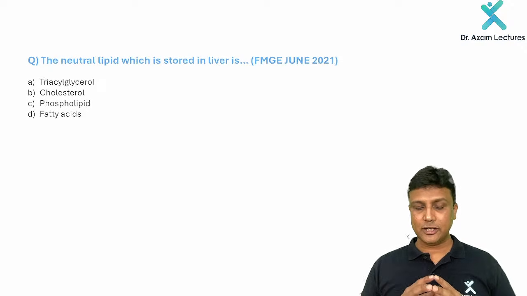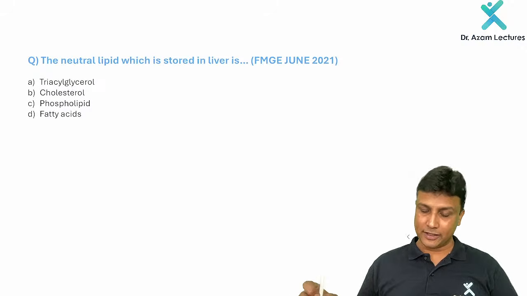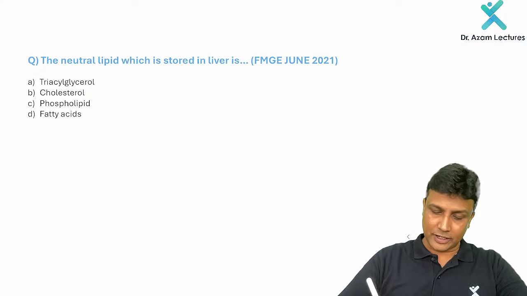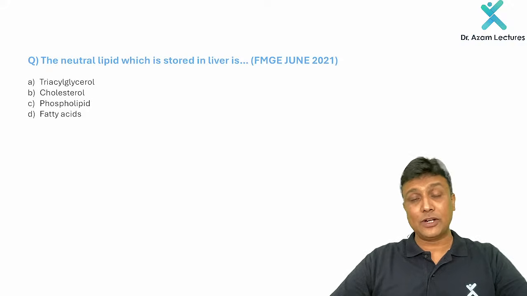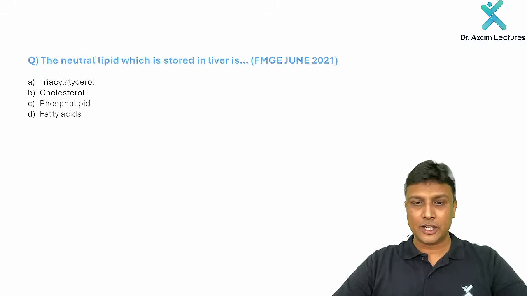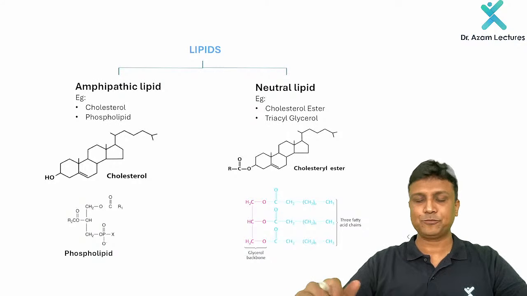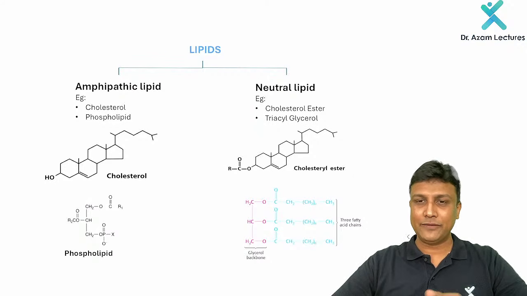Now the first question here: what is the neutral lipid which is stored in the liver? The options given here are triacylglycerol, cholesterol, phospholipid and fatty acid. Which one will be the neutral lipid present in the stool? Now what is the meaning of neutral lipid, sir? Look here. Lipid we are going to divide into 2 categories here.